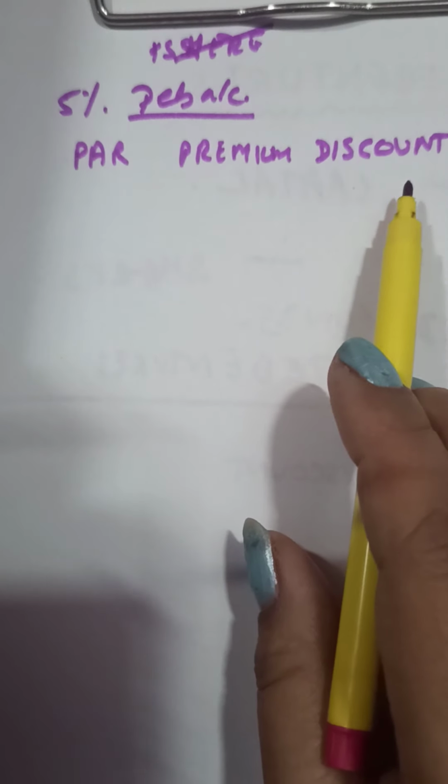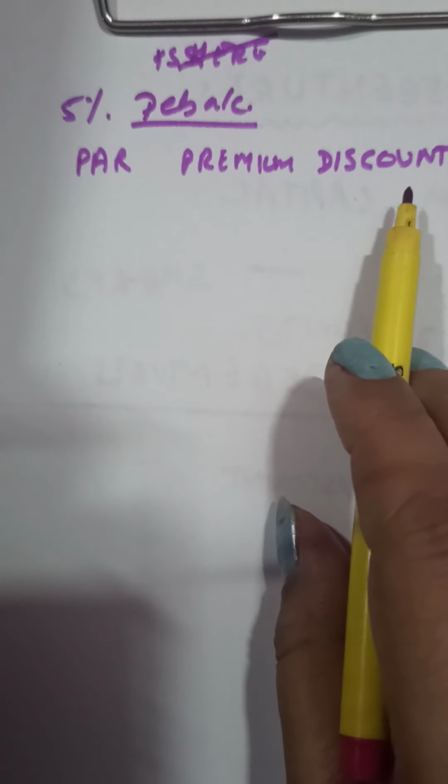and at discount. Yes, there is no restriction on the issue of debentures at discount, whereas shares could not be issued at discount. Yes, we discussed that shares could be redeemed at premium, but shares are not very readily issued at discount. But here debentures can be easily issued at discount. The rate of discount is also decided by the directors. At how much discount the debentures will be issued will be decided by the directors.